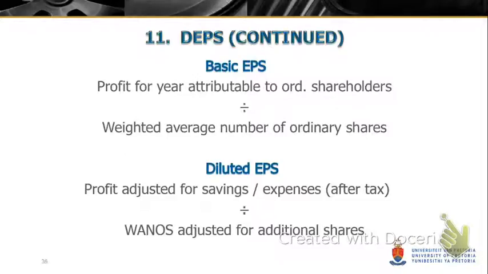The other thing to remember, you have to do the calculation after tax. So if it is tax-deductible interest, you can then calculate the after tax amount. If it is something like a convertible preference share, they of course don't have tax. It's just the dividend that you have to take into account. But also remember, for diluted EPS, the weighted average number of shares must be adjusted to include these additional shares, because that is the whole purpose of this exercise, to see what will happen once these shares have been issued.